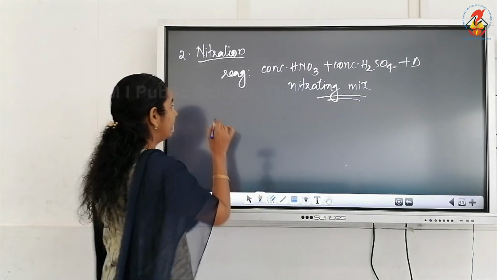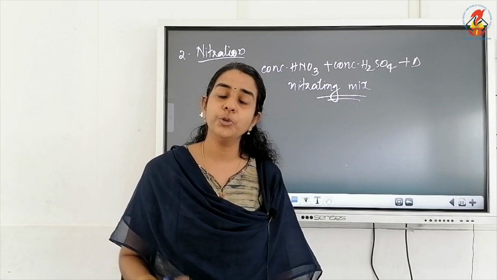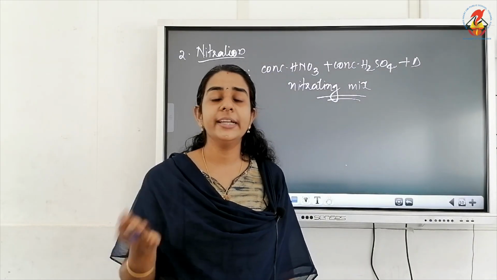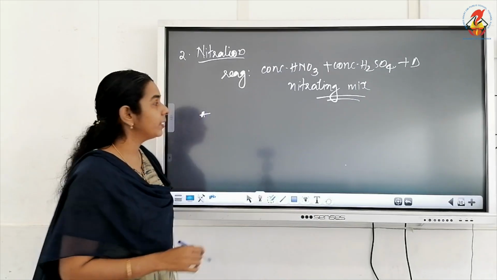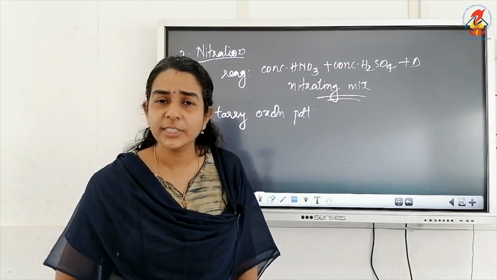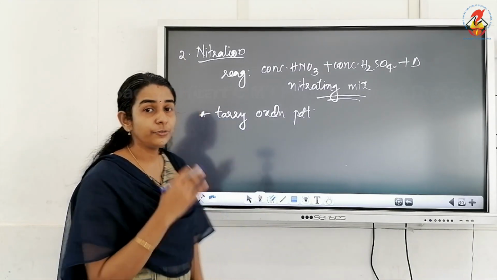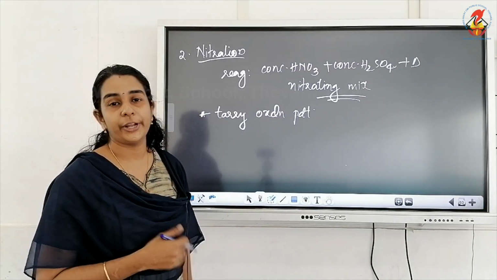We know that the NH2 group is ortho-para directing, so we will get ortho-nitroaniline and para-nitroaniline. Along with the ortho and para products, they form tarry oxidation products because the mixture is highly oxidizing. So the first disadvantage is the production of tarry oxidation products.